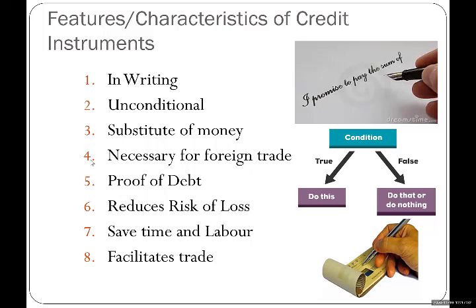And one thing, a very important thing, without these credit instruments, trade is not possible. You cannot do import, you cannot do export, because the importer needs to give payment surety by writing the LC. Exporters demand the payment from the importer by writing a bill of exchange. So these credit instruments are necessary for trade. Again, we know trade is buying and selling. This buying and selling, international buying and selling, is not possible without credit instruments.